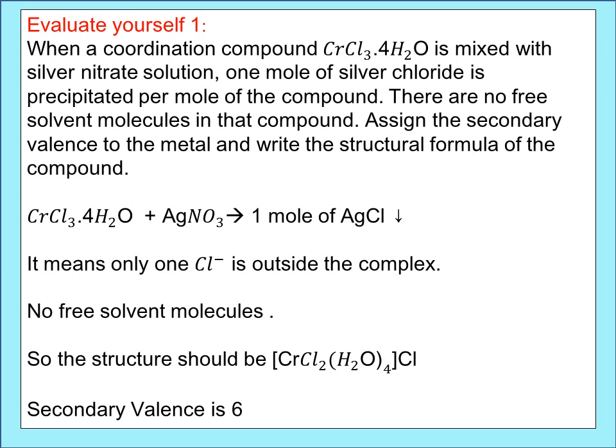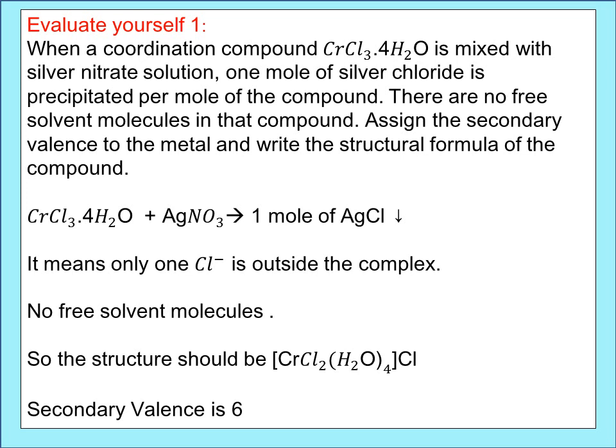And also they say that there is no free solvent molecule. There is no water molecule outside the coordination sphere. Based on these two, we can say that the structure of the complex may be Cr, 1 chloride is outside, so remaining 2 chlorides will be inside, CrCl2, and all the 4 water molecules are not present freely, so they will be in the complex as (H2O)4. So [CrCl2(H2O)4]Cl, we close the bracket and Cl.